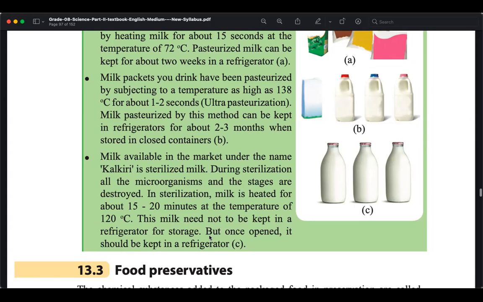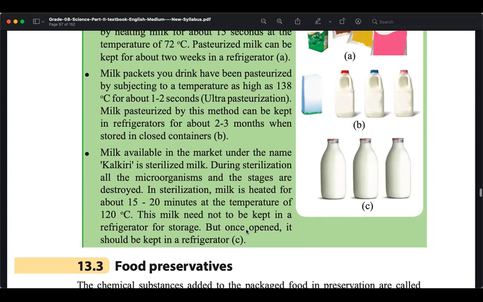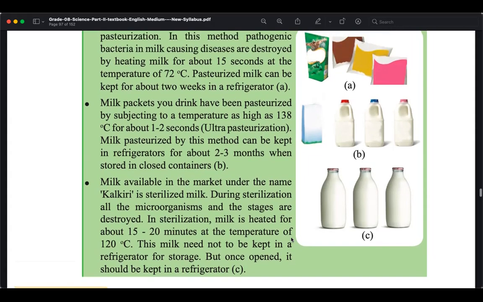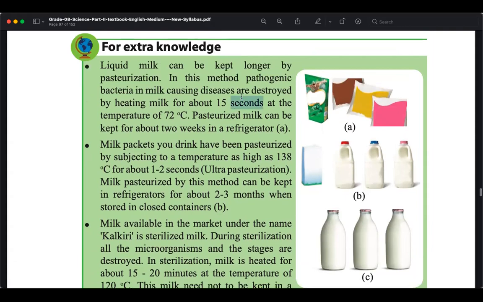But the level of nutrition can be a problem, right? Once you open it, you need to keep it in a refrigerator. But still, you can use it without a refrigerator. Also, you can keep it here, also without a refrigerator, but you have to store it in closed containers. Here also, closed containers need to be used. But this one is normally kept in a refrigerator.